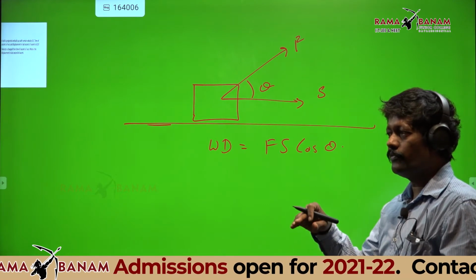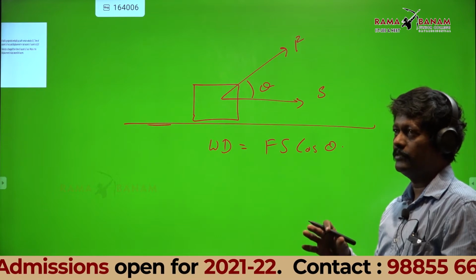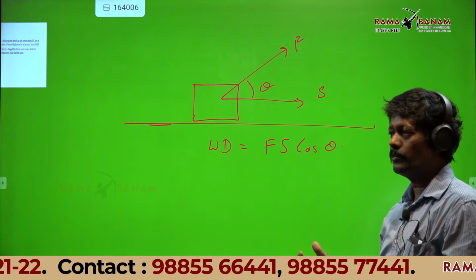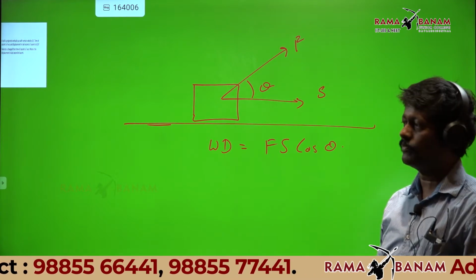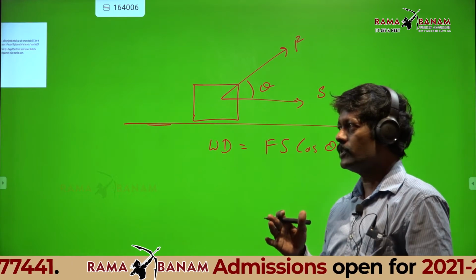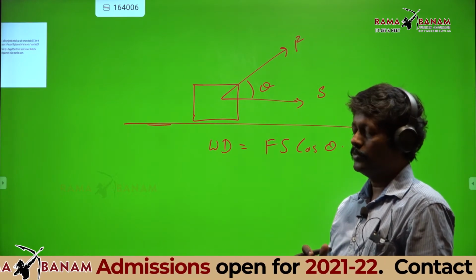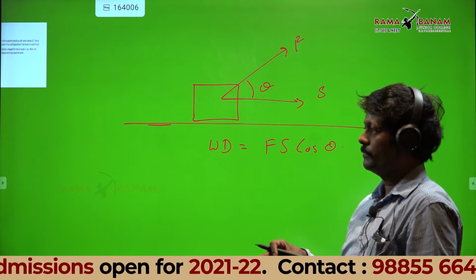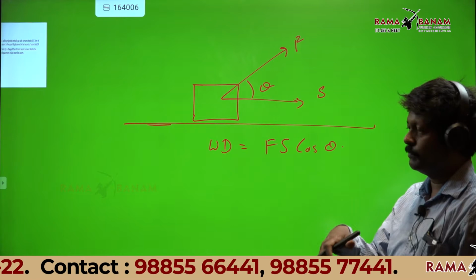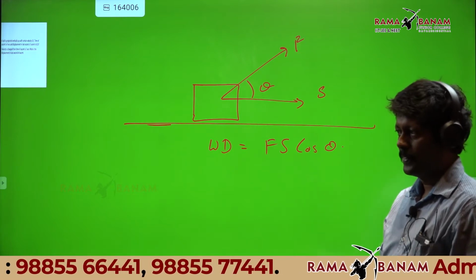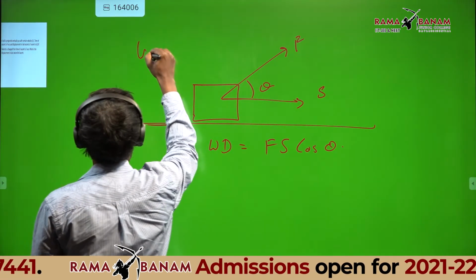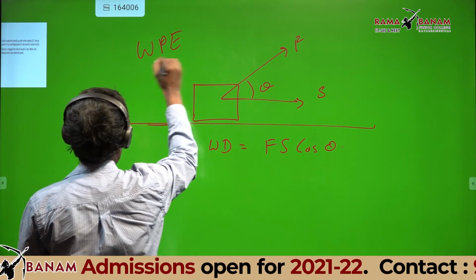Whether you use the work done formula or conservation of energy, you know the law of conservation of energy: energy can neither be created nor be destroyed, but can be converted from one form to another. This is so important, not only in that chapter, it is very important in kinematics and in mechanics also.